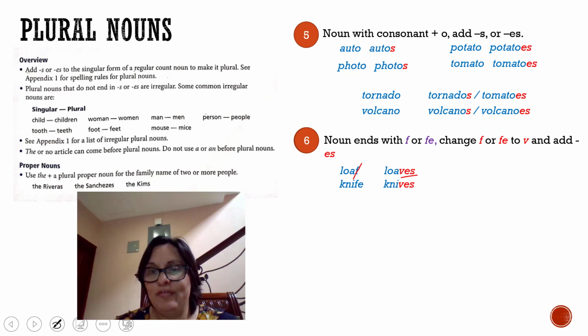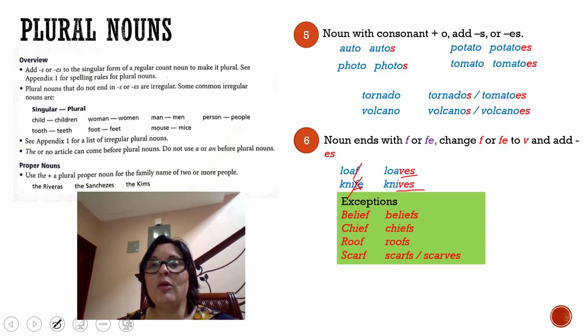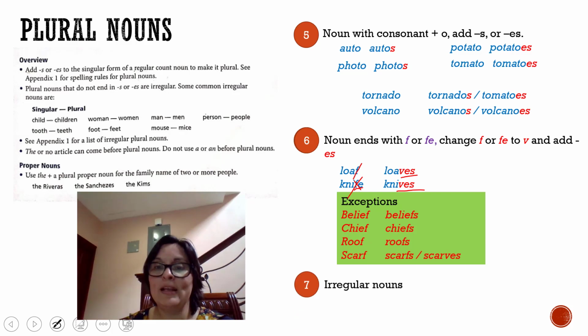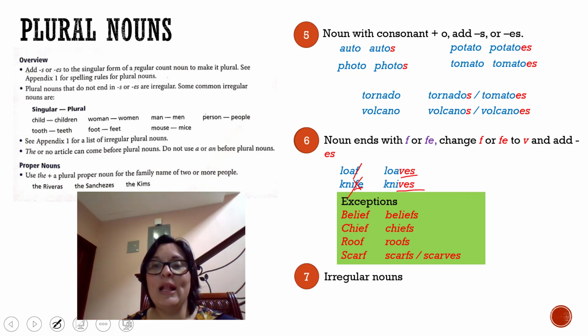Knife. Knife ends in FE. So also you have to drop FE and you have to add V plus ES. But sometimes we have exceptions to the rule. And some of those exceptions to the rule are belief, beliefs in plural, sheaf, sheaves, roof, roofs, scarf, scarves or scarfs. And the seventh, and the last one, is about irregular nouns.